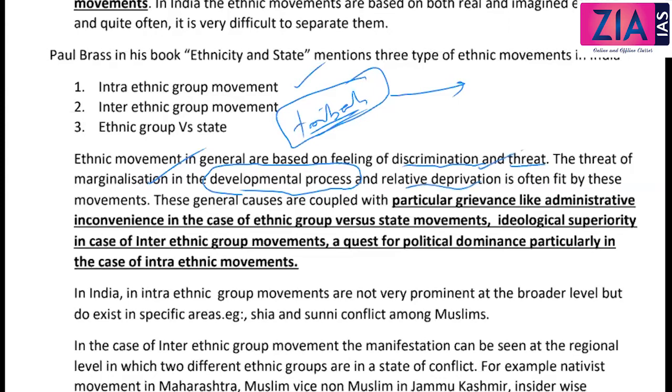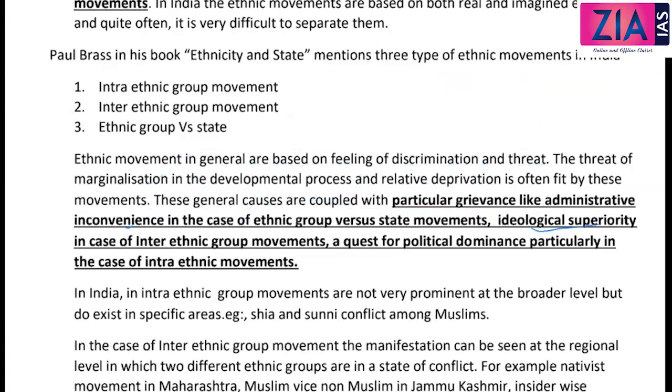These general causes are coupled with particular grievances like administrative inconvenience. In the case of ethnic group versus state movement, administrative inconvenience is in the case of one particular section versus the state. Ideological superiority is in the case of inter-ethnic group movement, between ethnic groups like Hindu versus Muslim.